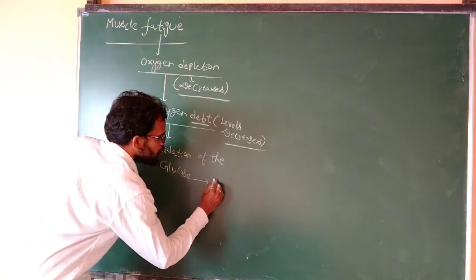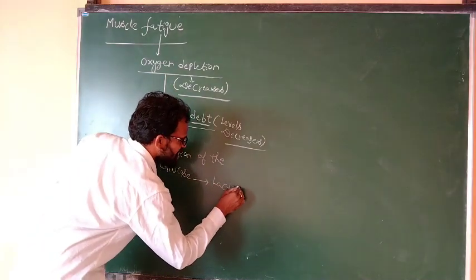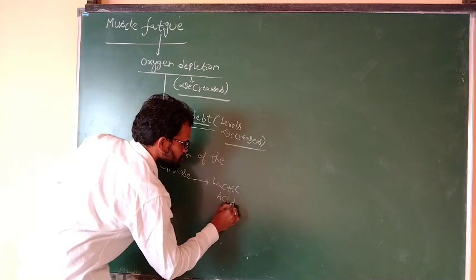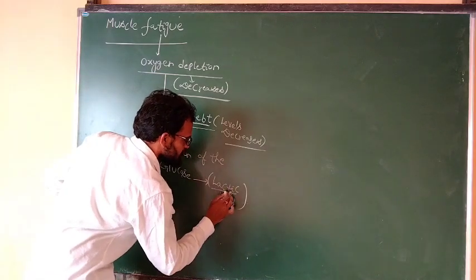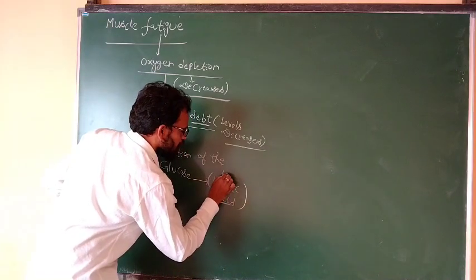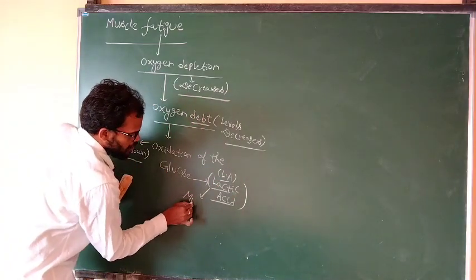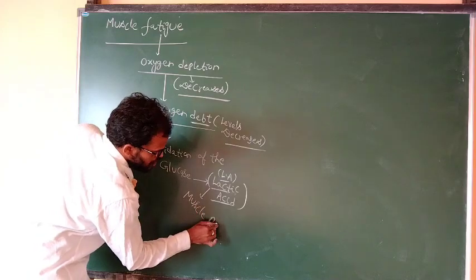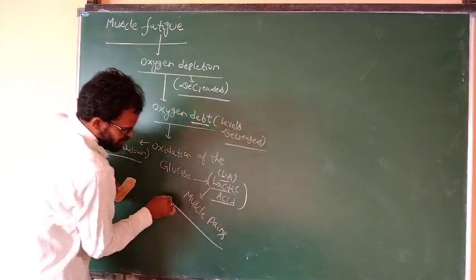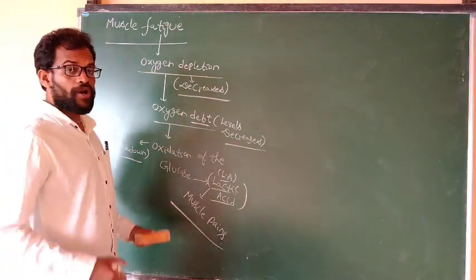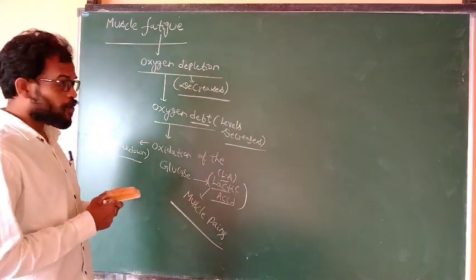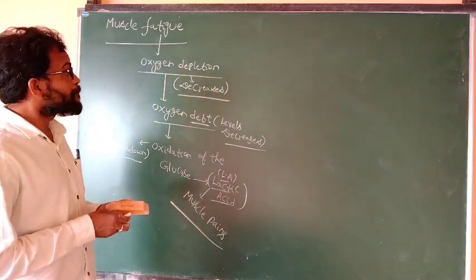It is converted into lactic acid. This lactic acid, when more of it is accumulated in our body, leads to muscle pains.